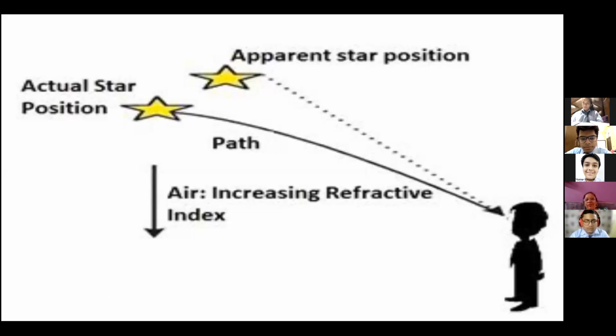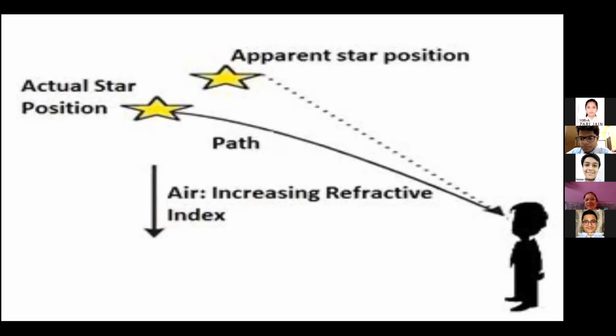What I'm saying is that every time it is bending, it is changing the path at one point. At that point the star appears to be dim in light. We are not able to see proper light. But when it travels in a straight line, we are able to see the star properly, whether it is at a higher position or lower position. So this way they appear to twinkle. So stars appear to twinkle due to atmospheric refraction.